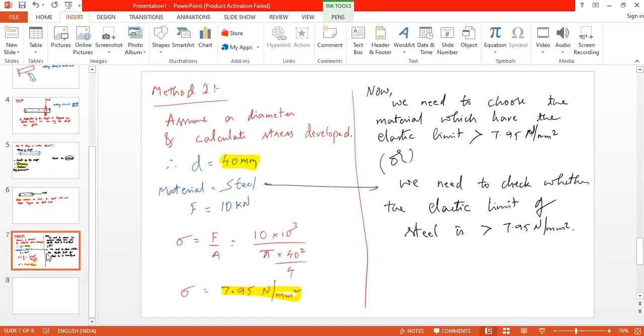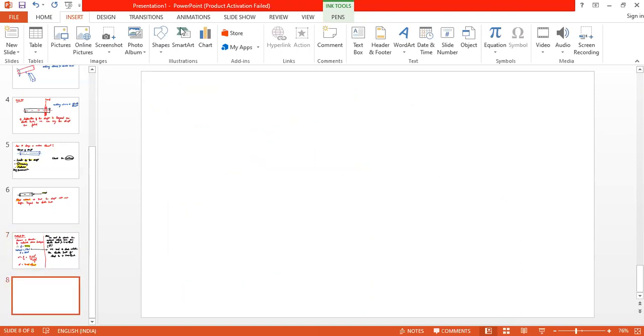So this is one method: assume the diameter, calculate the stress developed, and then choose the suitable material. We have assumed the diameter and calculated the stress developed, and checked whether the stress developed in the material is within the elastic limit or not.